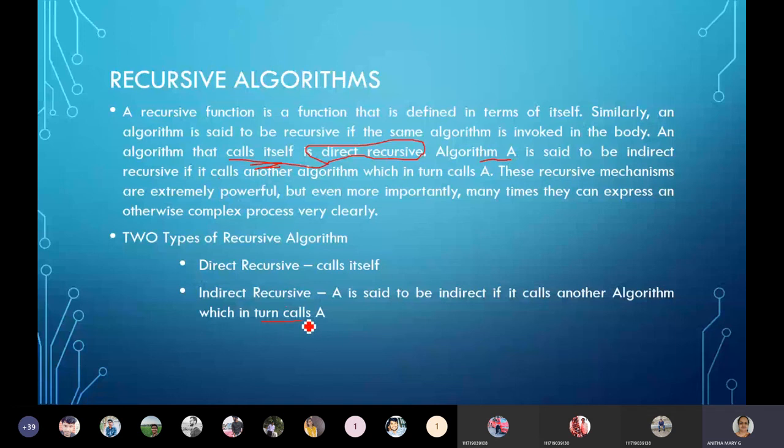So say A algorithm is calling B algorithm. B algorithm is again calling A. So that means A is not directly called. It is called through B and then A.